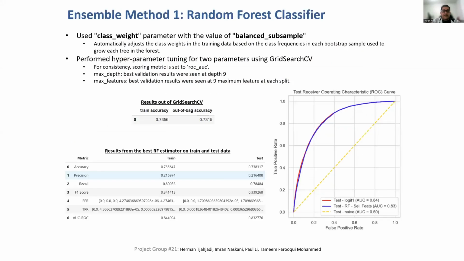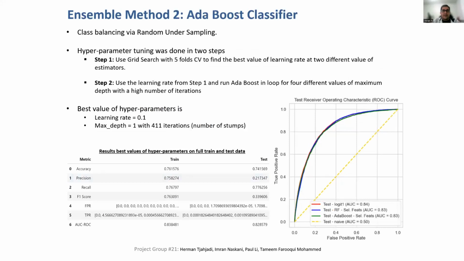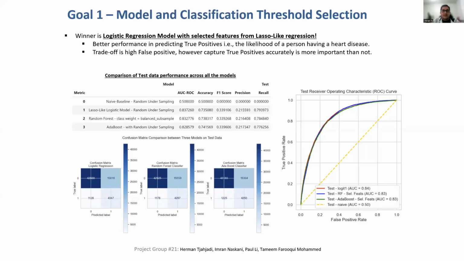A random forest classifier utilizing class weights and tuned hyperparameters improved accuracy to 73.8%, but AUC slightly reduced to 0.83. Implementing an AdaBoost classifier model with tuned hyperparameters further enhanced accuracy to 74.15%, but AUC stayed at 0.83. Comparative analysis of confusion matrices revealed different strengths in different models.